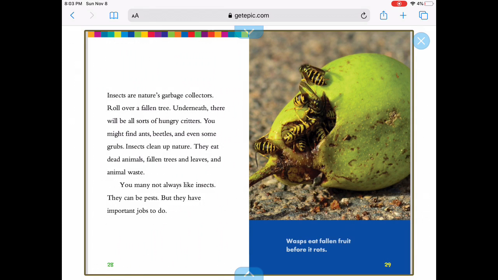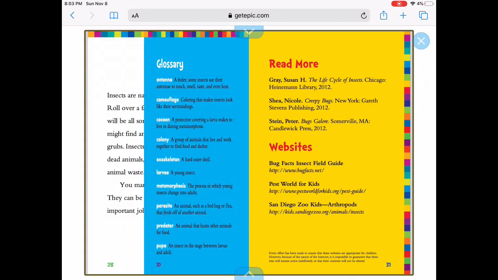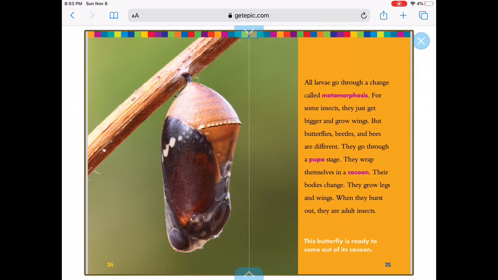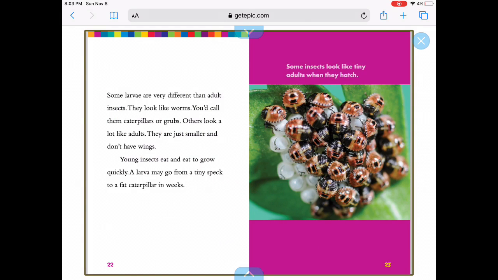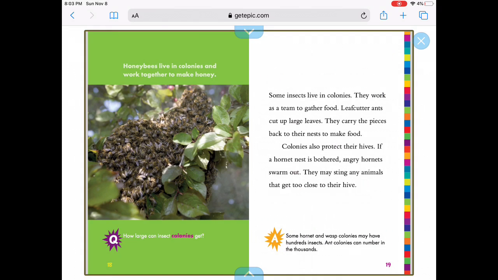So I go back and I look around. Look, there's a lot of different things. A glossary where you have new words that you learn. So I go back. Okay, and I'm going to read something that it says in one of the pages of the book. Okay? So here we go. Some insects live in colonies. They work as a team to gather food. So some insects work as a team to gather food. That's one thing I learned.